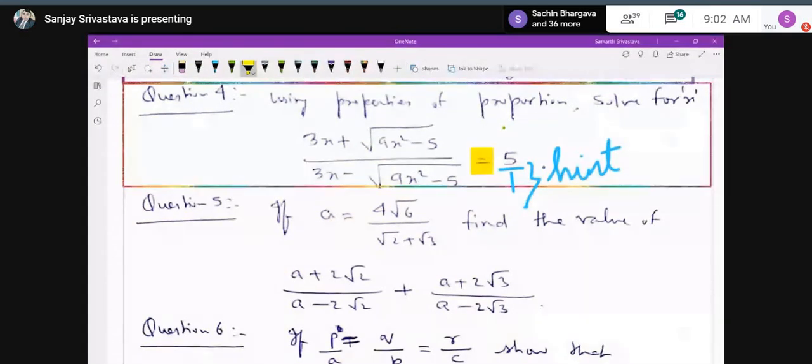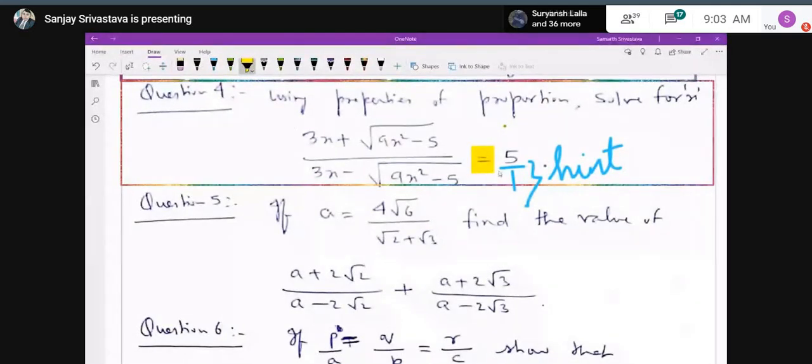And you will take under root 9x square minus 5 as any other variable, suppose p. So you will get (3x plus p) upon (3x minus p) is equal to 5 upon 1. Then you can proceed with this application of componendo and dividendo. Have you understood better? Yes, sir. Okay. So 5 can be written as 5 upon 1. Don't forget this. I've given you a hint also.